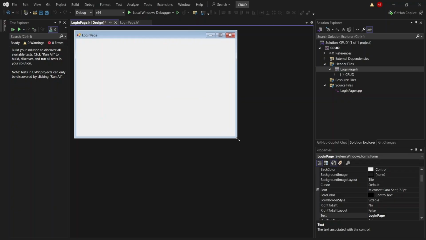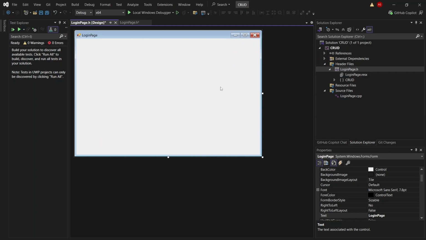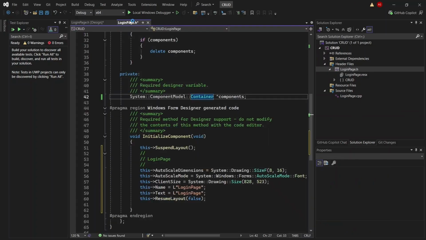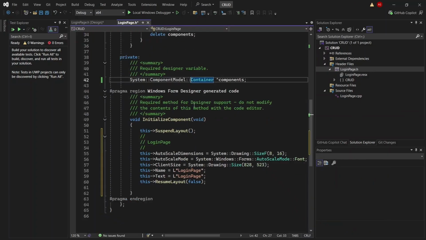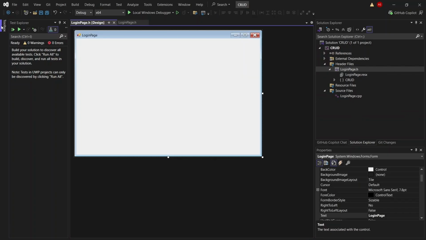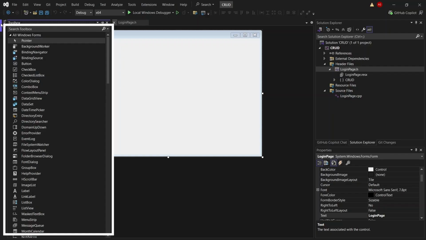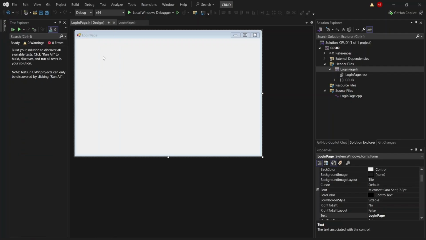Now come to the designing. I've updated the screen size. Here you can see our screen size is changed now. On the designing tab we have two options, basically two windows. One is the property window, another one is the toolbox. Toolbox contains a bunch of pre-built design components.